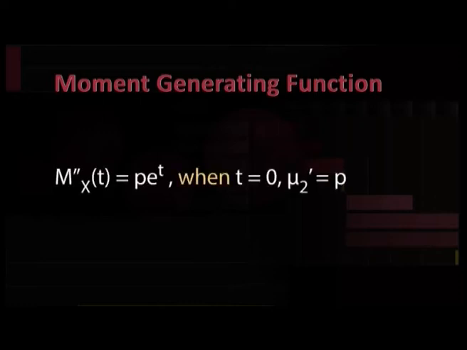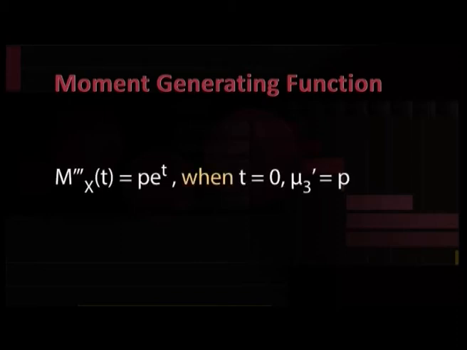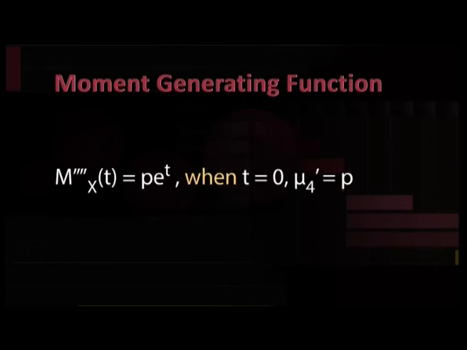Second derivative M''_X(t) = pe^t; at t = 0, mu 2 dash equal to p. Third derivative is pe^t; at t = 0, mu 3 dash equal to p. Fourth derivative is pe^t; at t = 0, mu 4 dash equal to p.